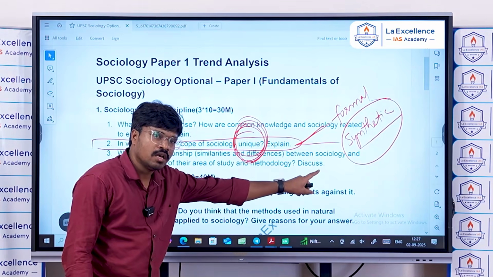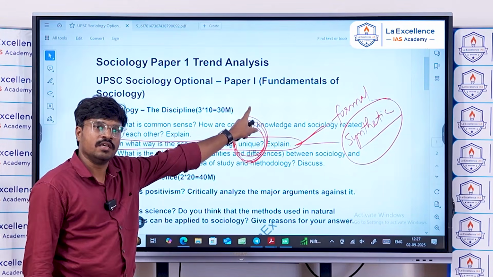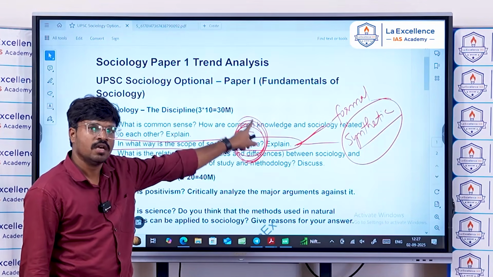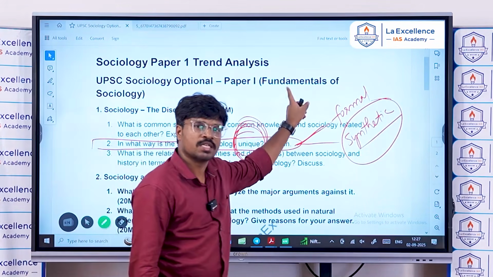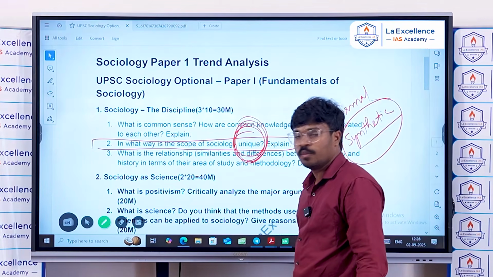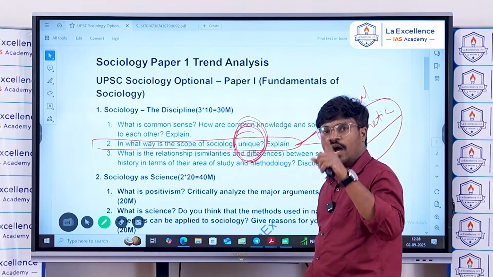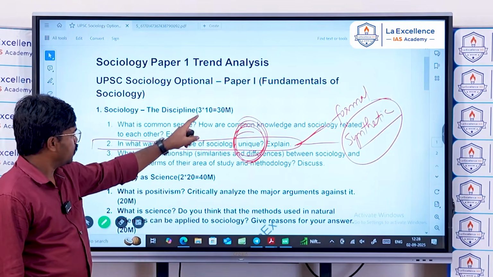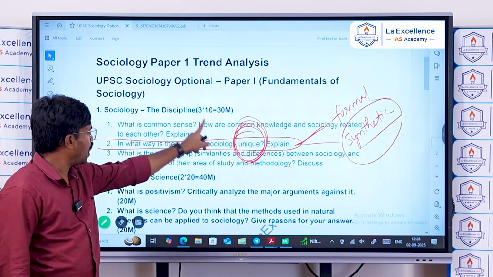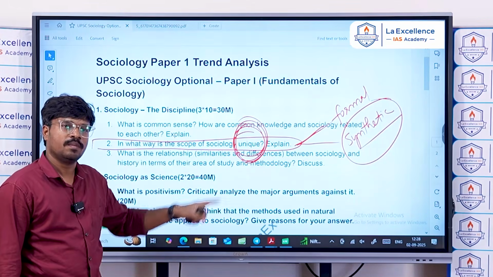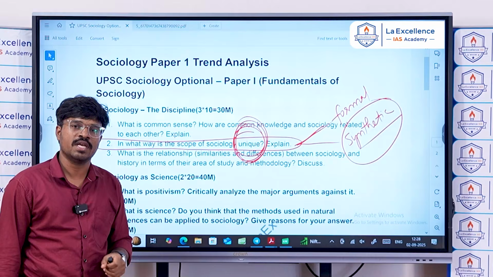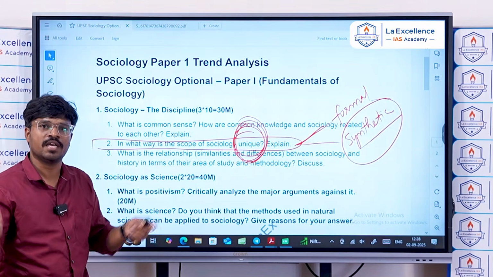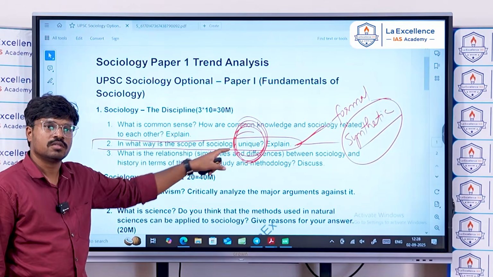Sociology studies multiple dimensions of society, unlike political science, which studies only political aspects of society, anthropology, which studies the primitive aspects of society where culture is dominant, and economics, which studies only the economic behavior of society. If you understand the scope of sociology, it is a synthesis of multiple disciplines. It explains multiple aspects of society in one discipline.